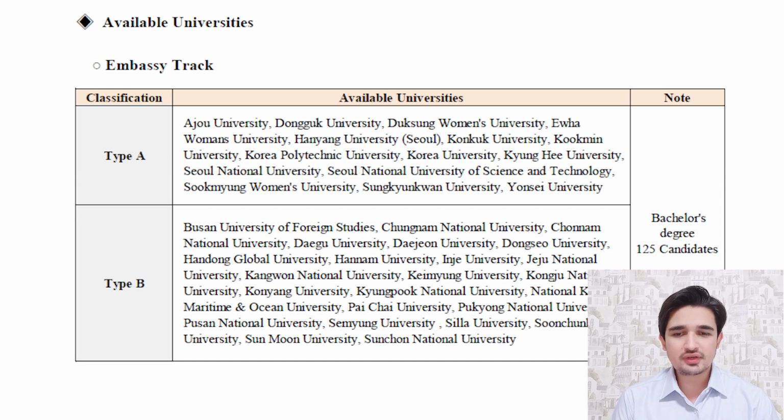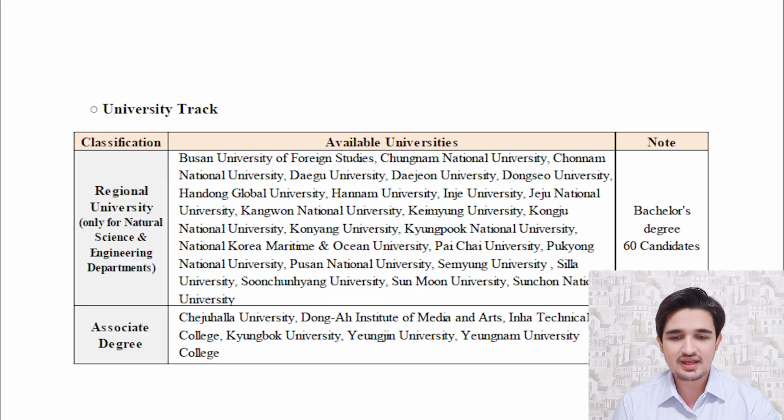In this table you can see the available universities for GKS undergraduate. First we will take a look at the embassy track universities. There are two types of universities, type A and type B. If you are applying through the embassy track, you must choose a university from this list. You cannot choose any other university which is not available in this list. And if you are choosing the university track, then you must choose from this table. So the university track and embassy track universities are different.